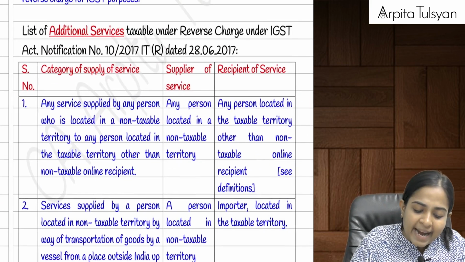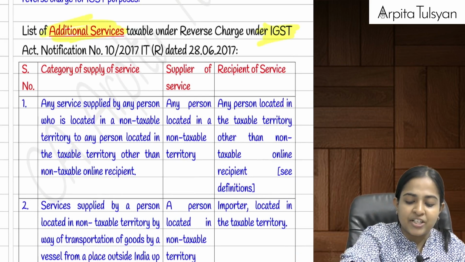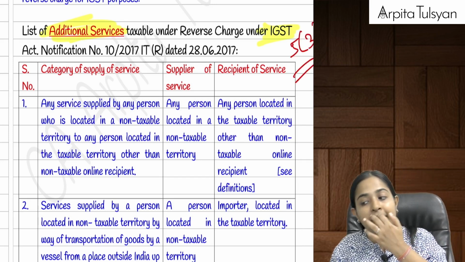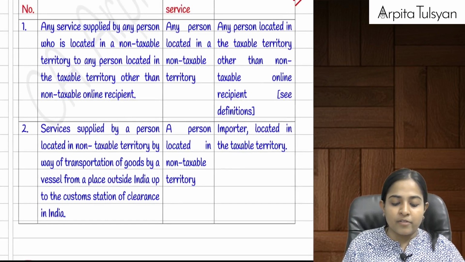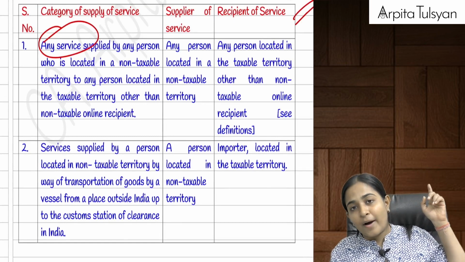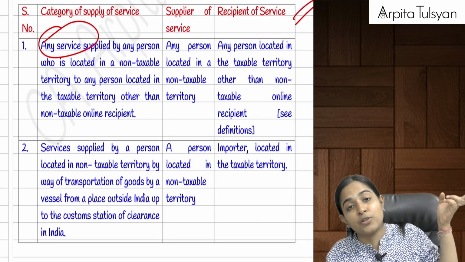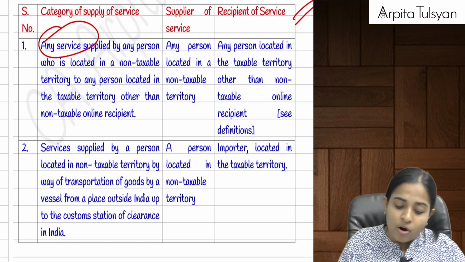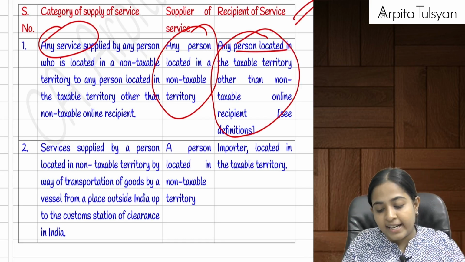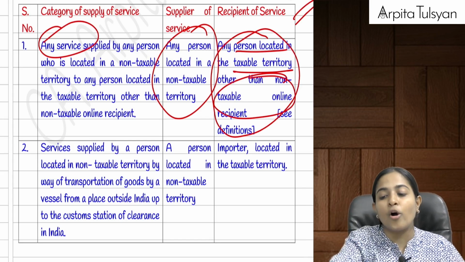Now, there are some additional services only from the point of view of IGST. So, now can you give me the section number? List of additional services under IGST means these are some additional services under section 5(3), only 2 services. First one, any service provided by a person located in a non-taxable territory, any person situated outside India, importation of services, and the recipient of the service is any person located in the taxable territory but other than NTOR, non-taxable online recipient.